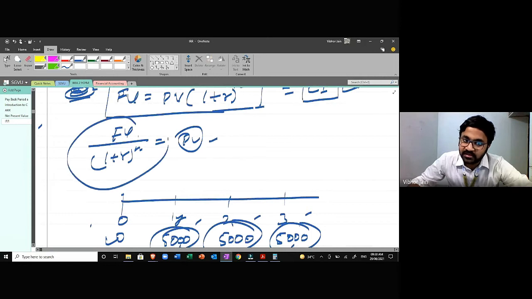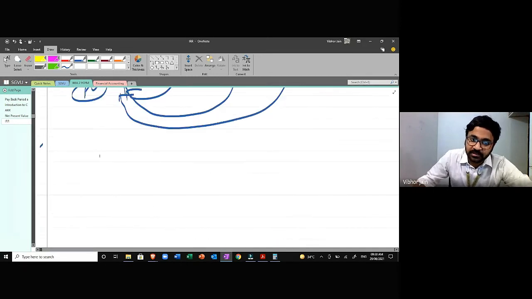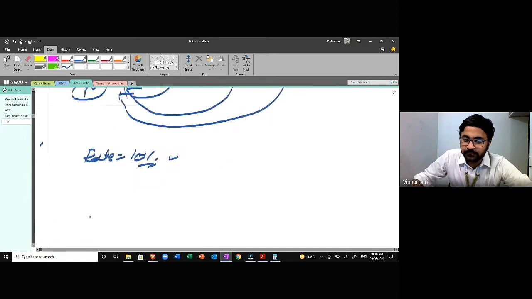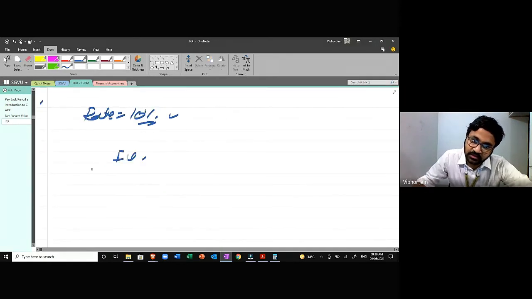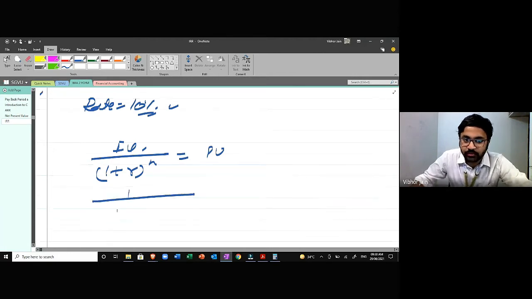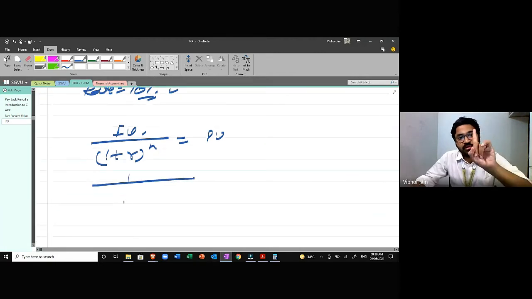The formula is this, and let's assume that the rate is 10%. So I'll put the rate in this formula. The formula is future value upon (1 plus r) raised to power n is equal to present value. This formula is not new. So I'm calculating the value for rupees 1.